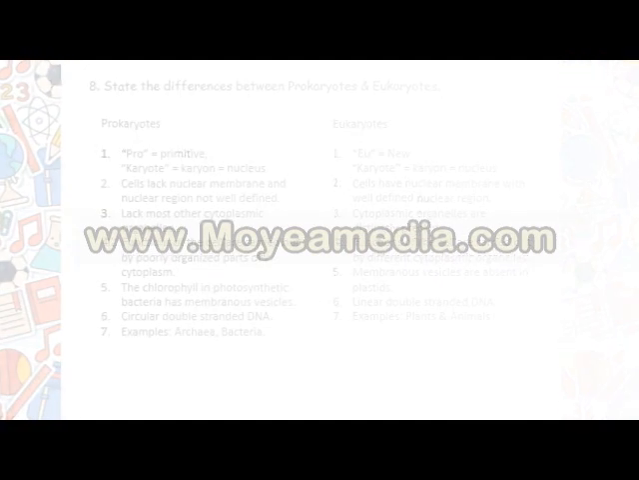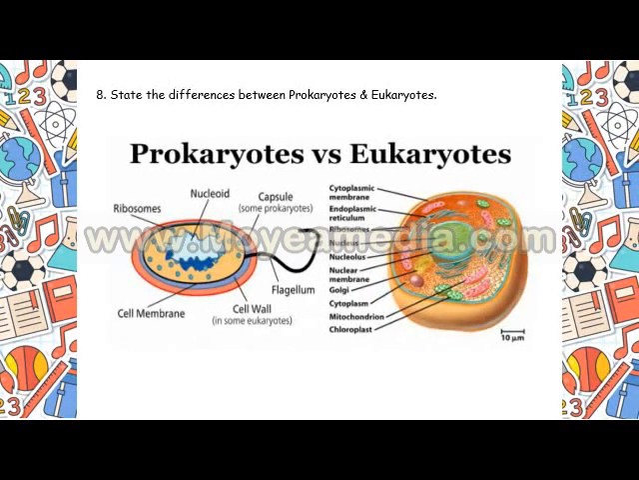Now you can see the diagram that will help you realize the main differences between these prokaryotes and eukaryotes. Obviously, this diagram may also be a point of difference between these two types of cells.